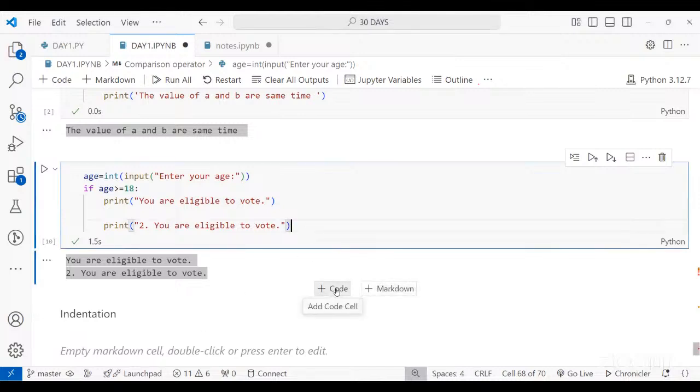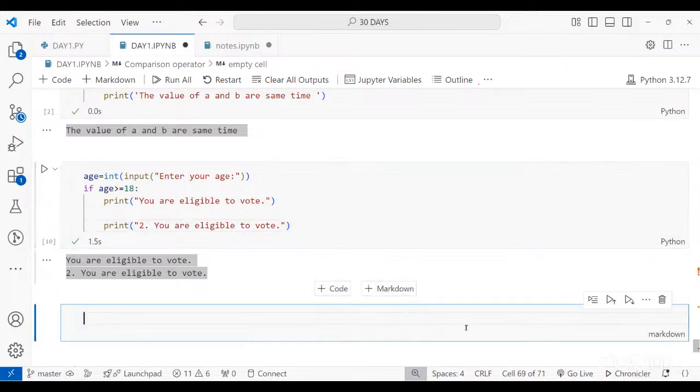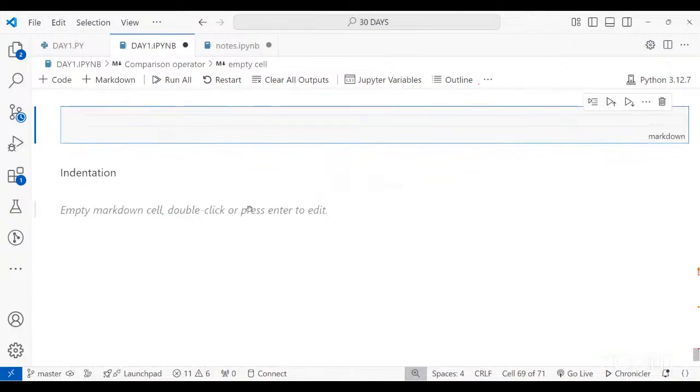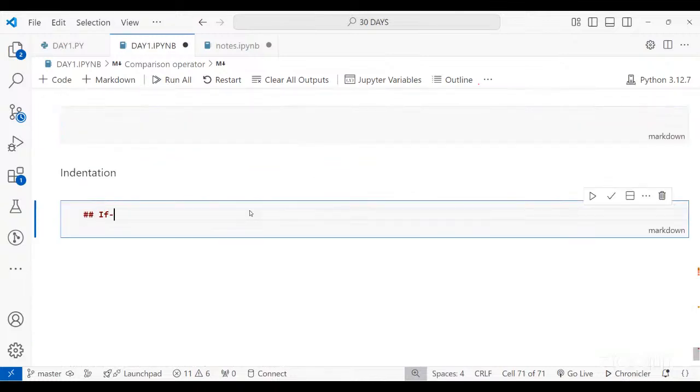Now for now, I was just having one single condition, and whenever the condition is true, I want something to happen. But now there is a different scenario. Let's say I want two things to happen. First, when the condition is true, do this, and when the condition is false, do that. It means now I want two things to happen with the single condition. Single condition, but two things to happen depending on true and false of the condition. So for this, you have to use the if else statement. So the second one is the if else statement.